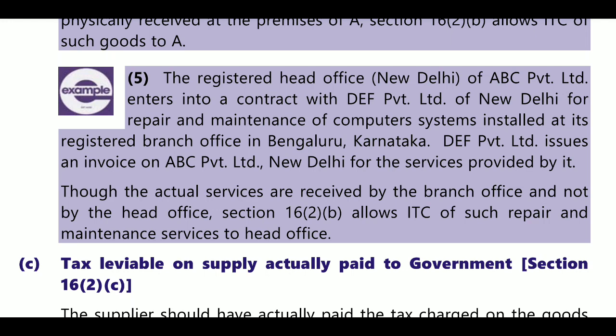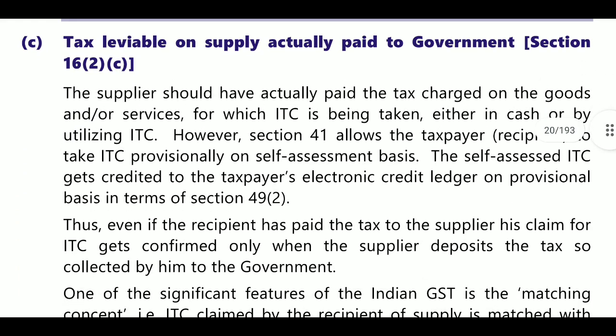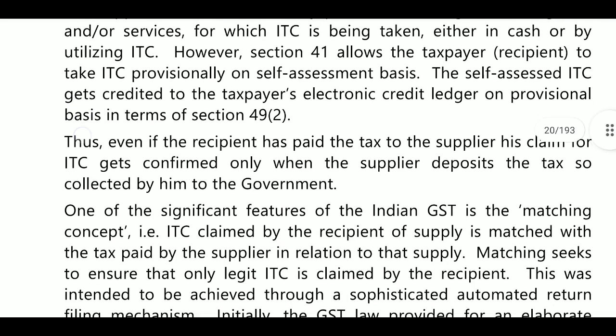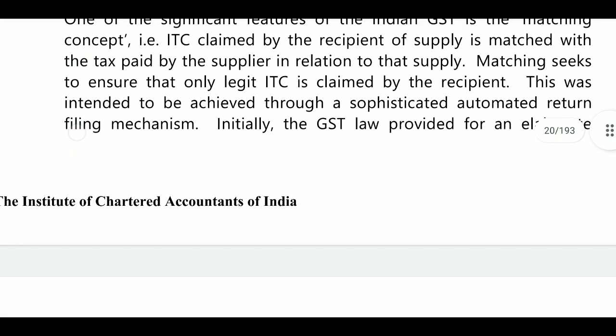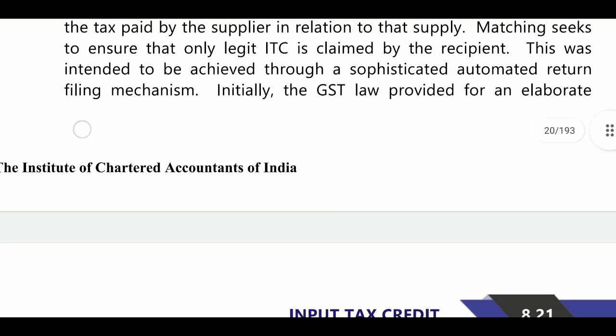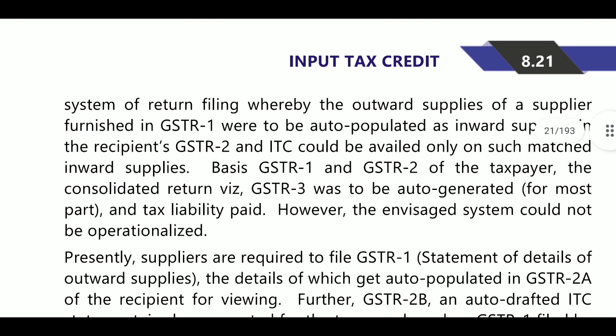Next, tax leviable on supply must be actually paid to the government. The amount must be paid to the government. If the tax amount is not paid to the government, then you will not be eligible to claim the ITC. So the supplier is required to file GSTR-1. If he has not filed GSTR-1, you will not get the GSTR-2A and GSTR-2B data. The recipient only knows the disclosure of turnover relating to his supply to the government, but there is no evidence that he has paid the tax on that supply.